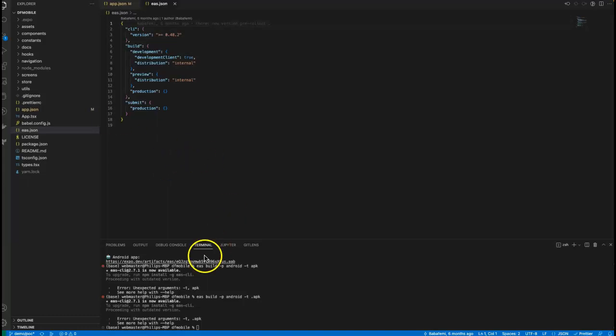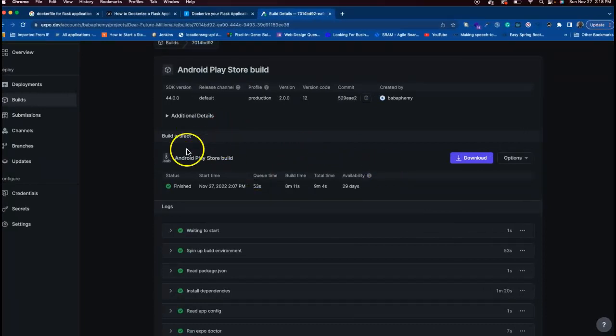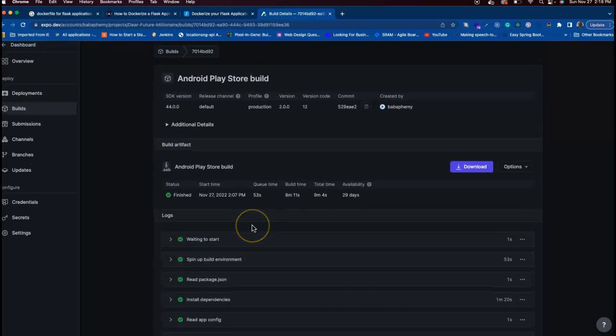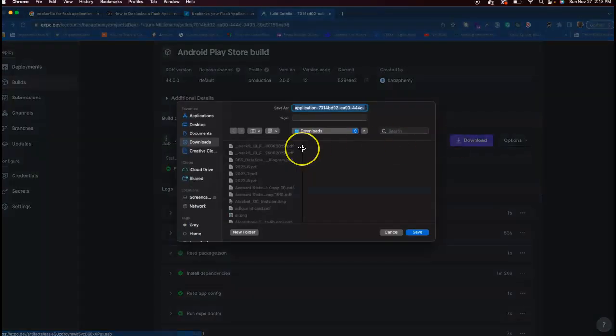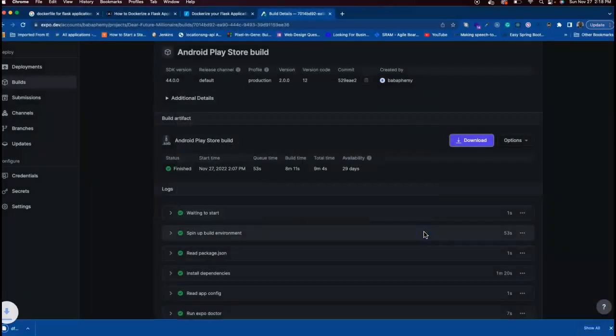The difference between the two is AAB is compressed, so it's the app that will be downloaded from Play Store. We have a smaller size if you are using .aab, but if you use .apk it will be heavy. It's going to include all your libraries and all the extensions you installed, but this AAB will be smaller, so that's why I always prefer AAB. So now that we have our build, you can download this and upload it to Play Store. Give it a name that you can easily remember.